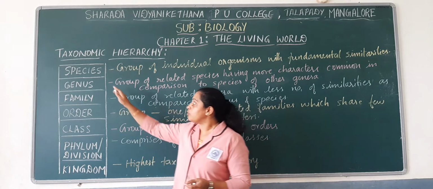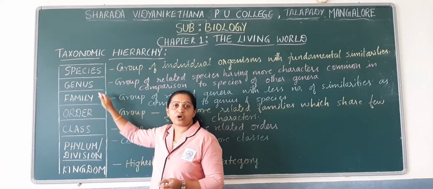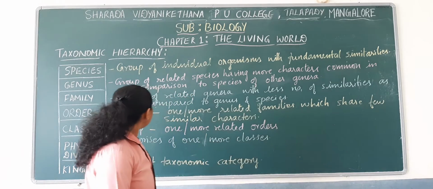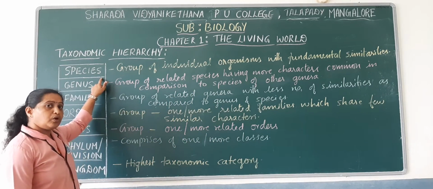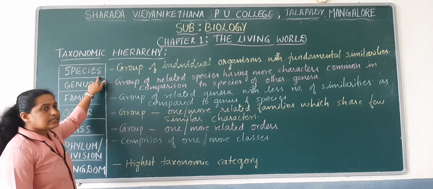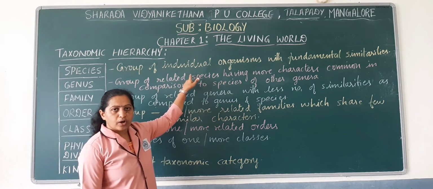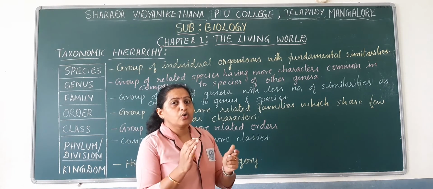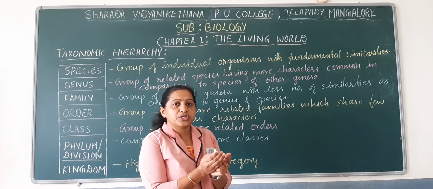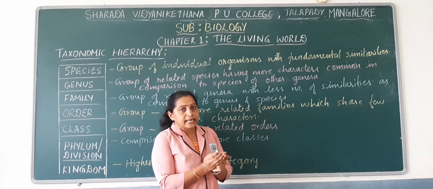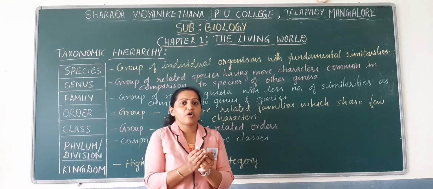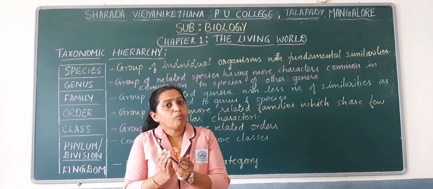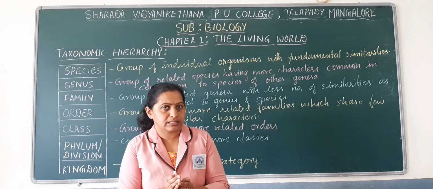Now let us define each rank or taxonomic category. First we'll discuss what a species is. Species are a group of individual organisms which share fundamental similarities. That indicates that species are groups of organisms that are closely related because they have got more, or fundamental, similarities.